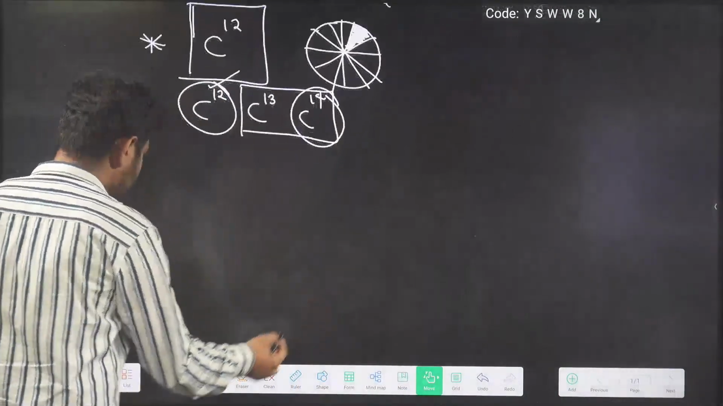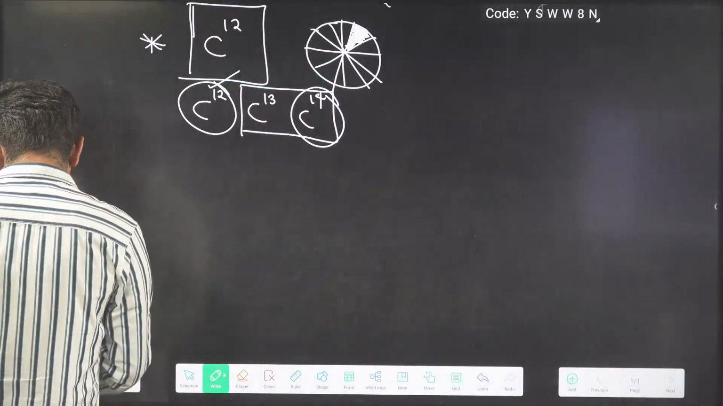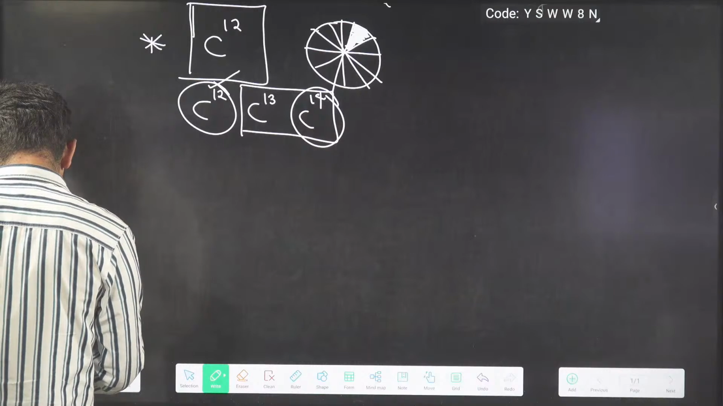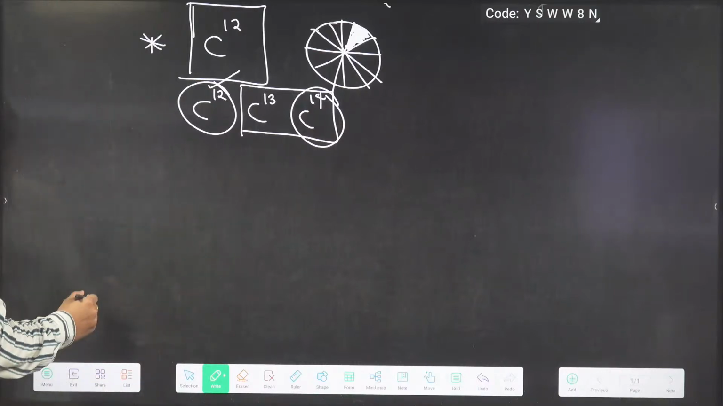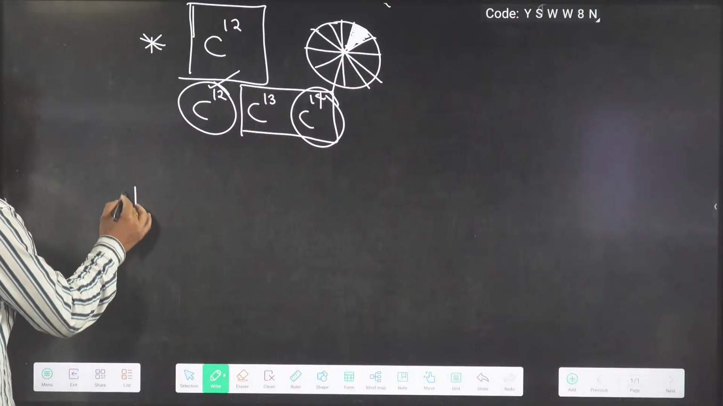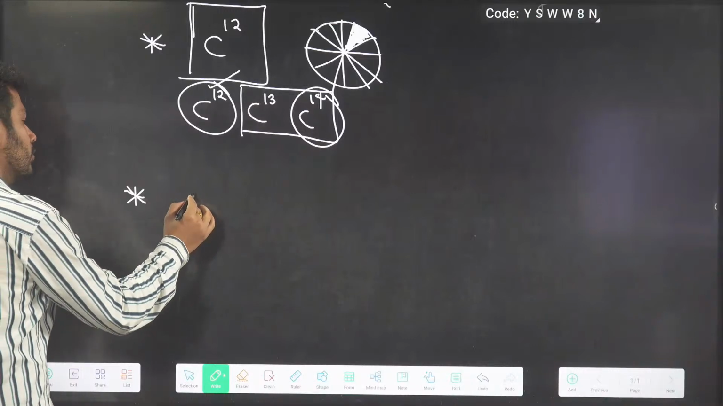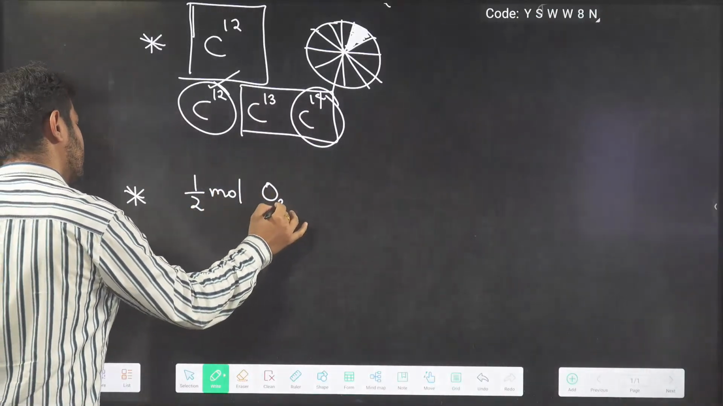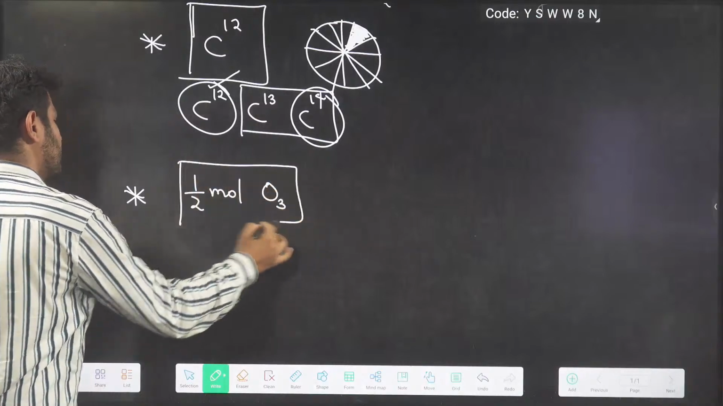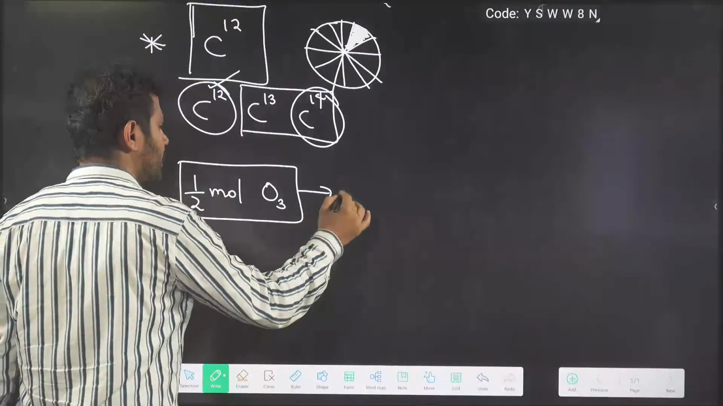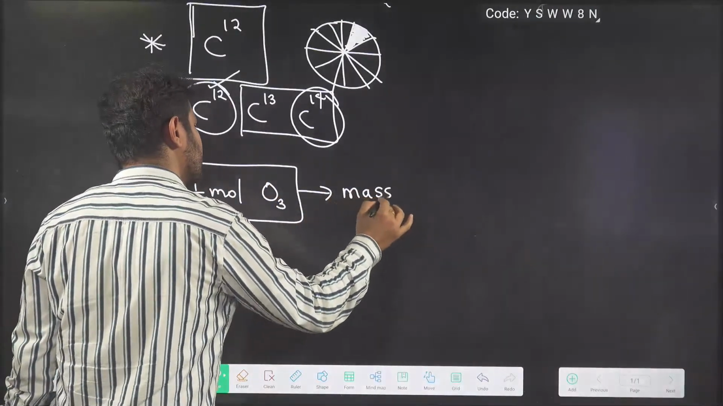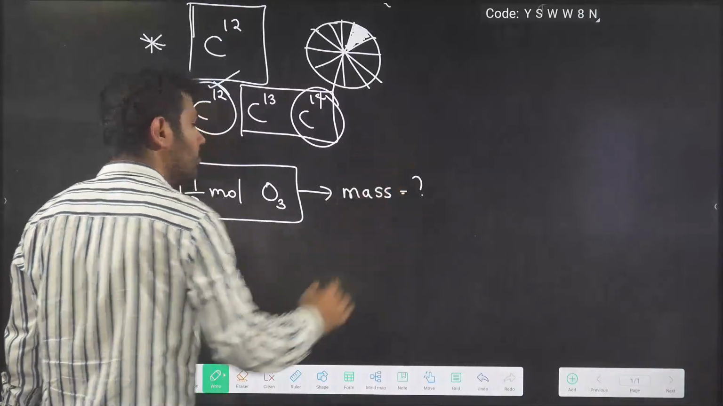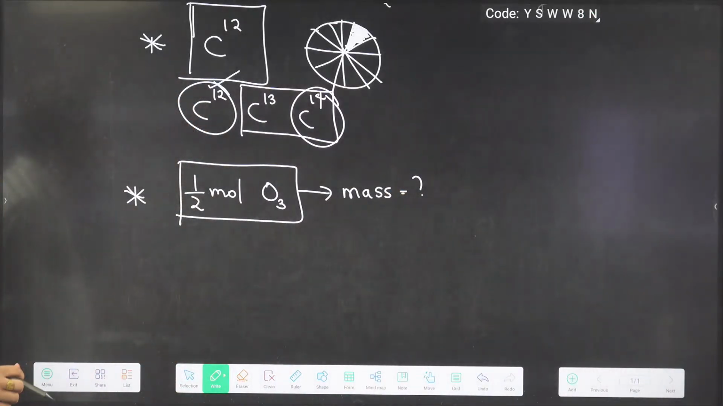Talking about the next question. The next question is, what is the mass of half mole of ozone? We have half mole of ozone, half mole of O3 molecule. For this, what is going to be the mass?